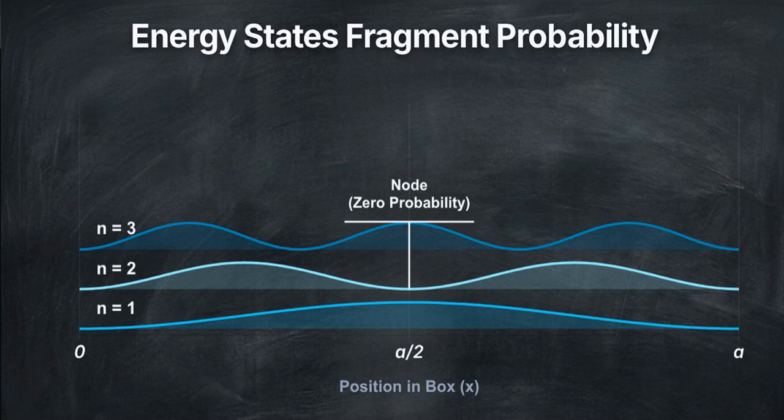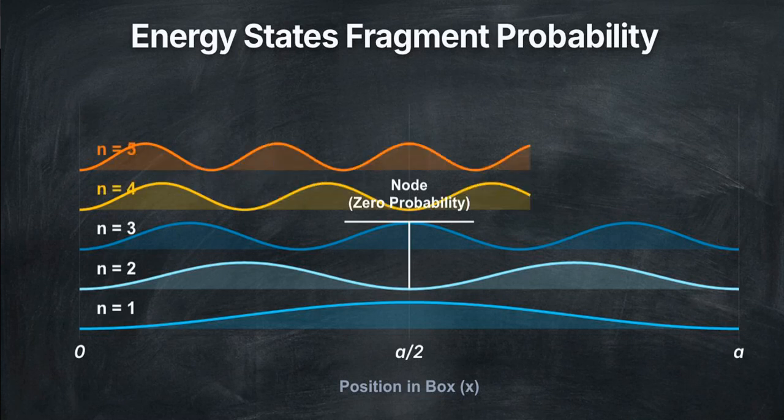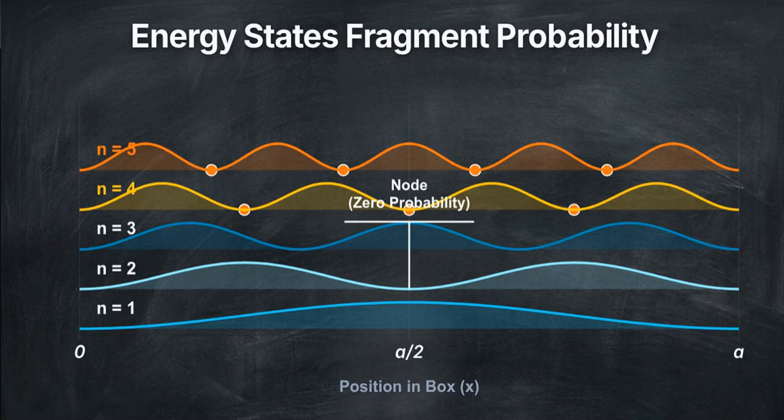Watch what happens as we increase the energy state. The nodes multiply and squeeze closer together. The higher the energy, the more fragmented the probability space becomes.